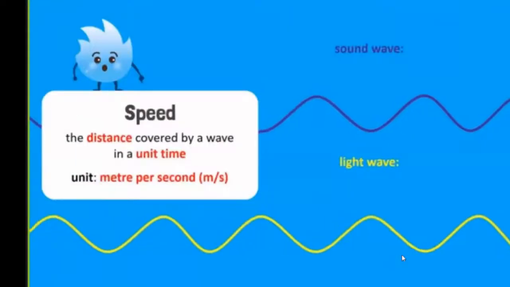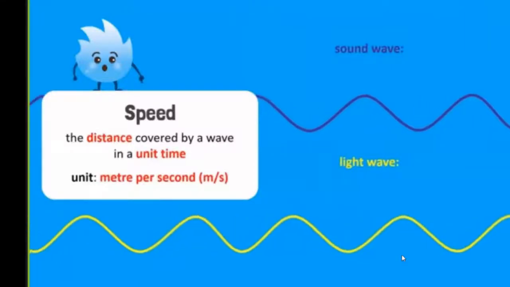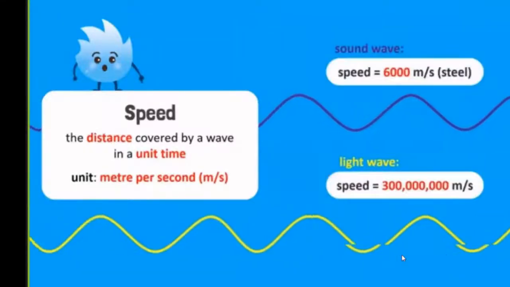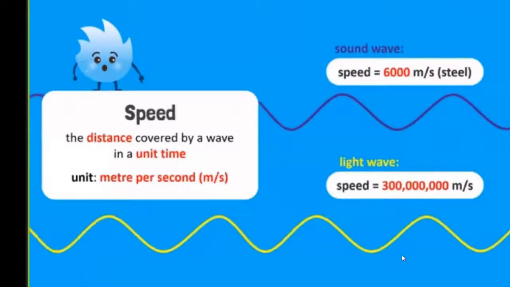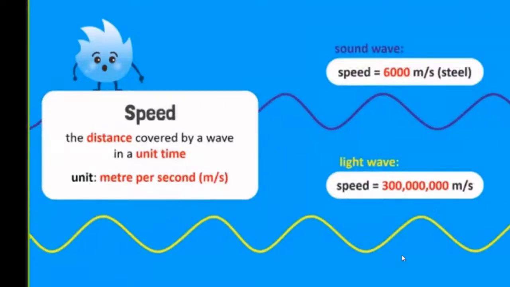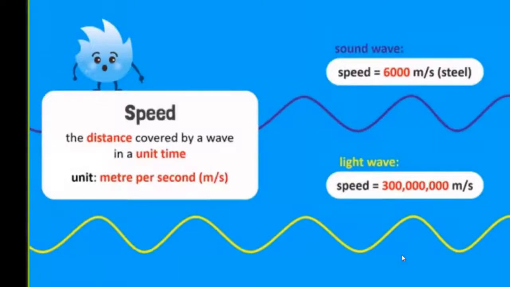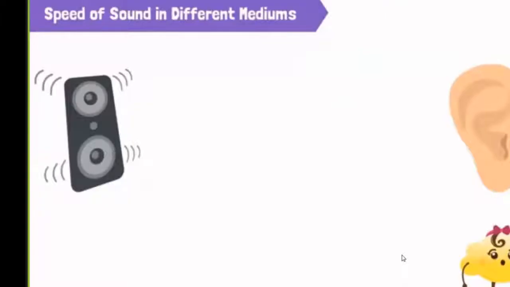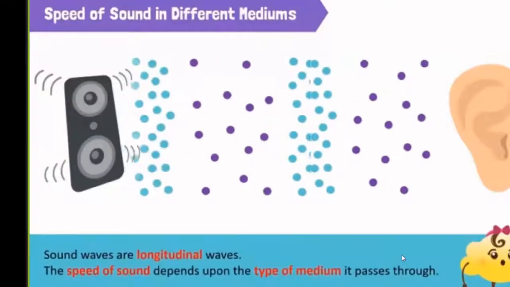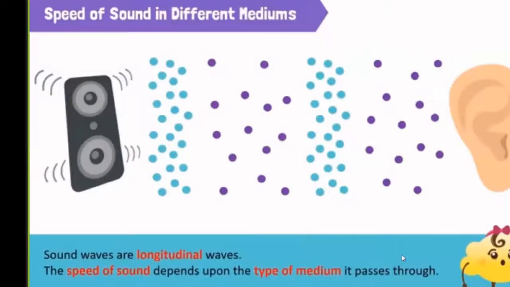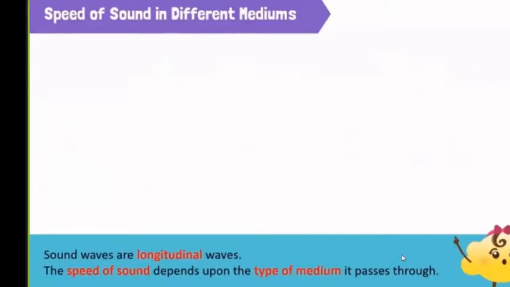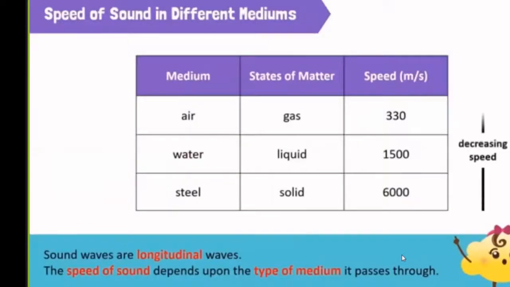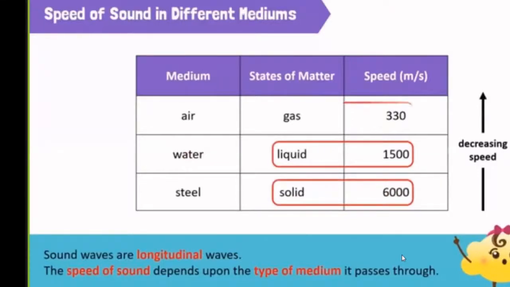This happens because both light and sound are waves that travel at different speeds. Light waves travel faster than sound waves. So, we see the light before we hear the sound. Sound waves are longitudinal waves, but the speed of sound depends upon the type of medium it passes through. Look at this table. Sound travels fastest in solids, then in liquids, and slowest in air.